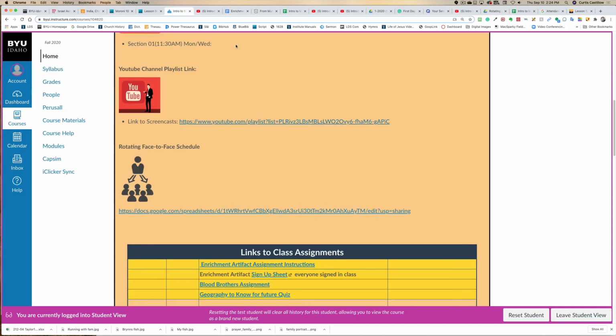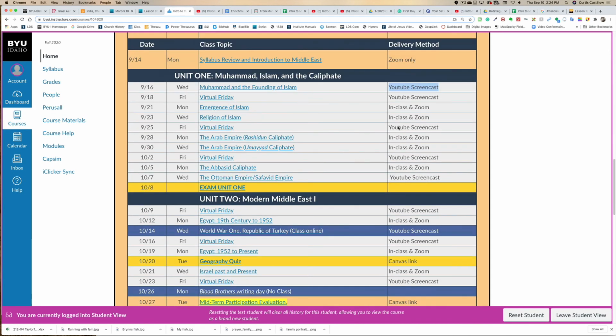Coming back down, now these are not exact. I am going to change this a little bit. Most all the classes, I'm going to teach face-to-face, and I'll have 13 of you in the class, and the rest of you will be out on Zoom. You sign up for either group A, B, C, or D. If you're an A person, you come on Monday.